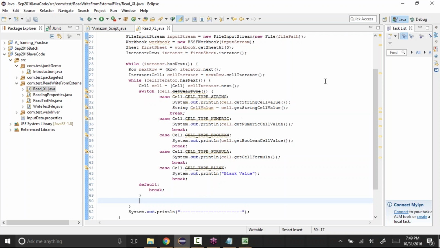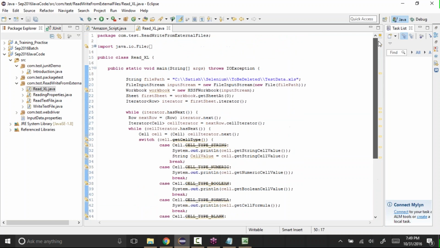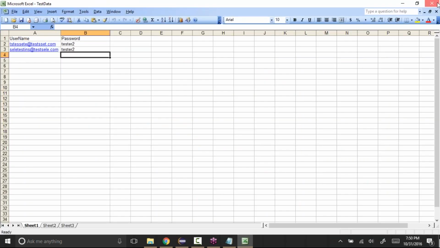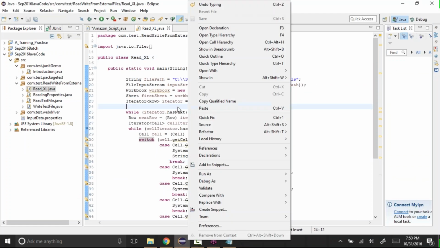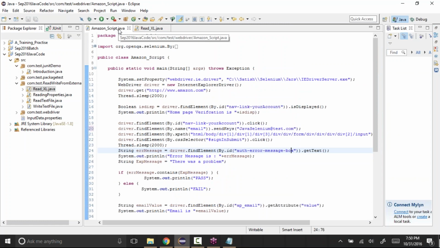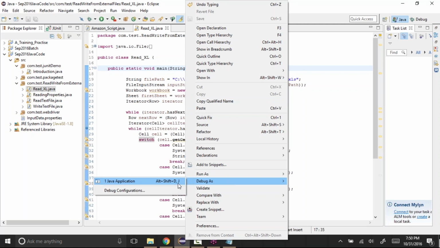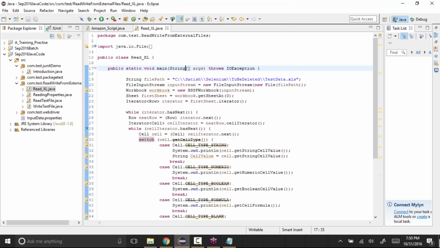Let's debug it once and see how the data is coming. I'll keep a breakpoint somewhere here on the switch, and I'll run it in debug mode. So let me close the Excel and save this file first. Right click, Debug As, Java Application. Say yes.